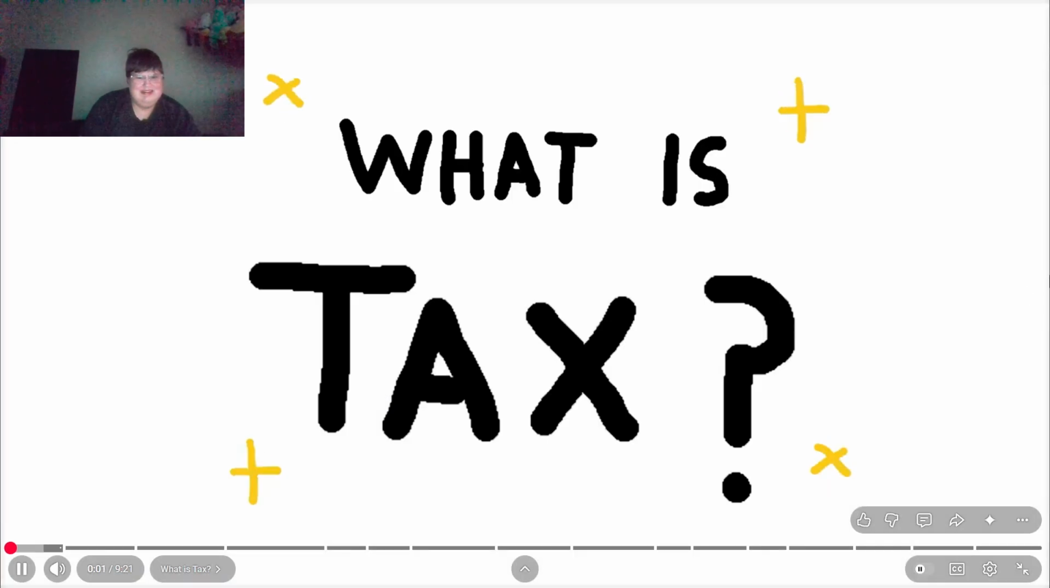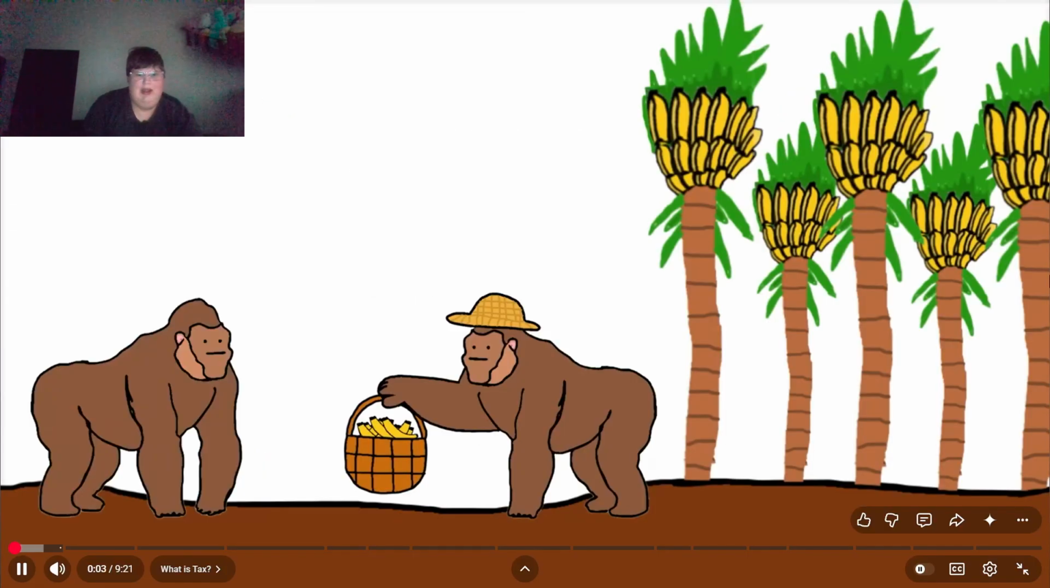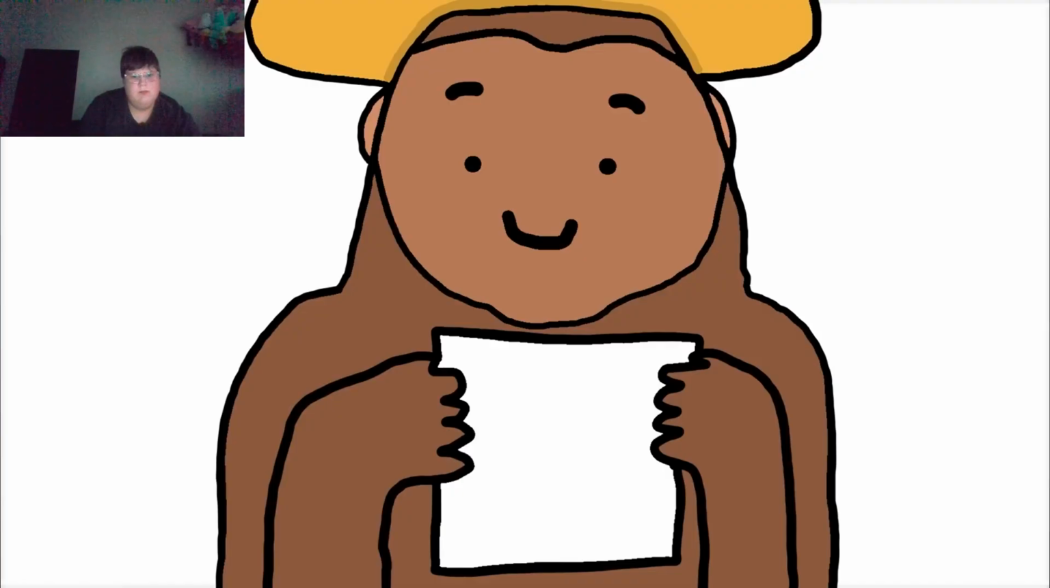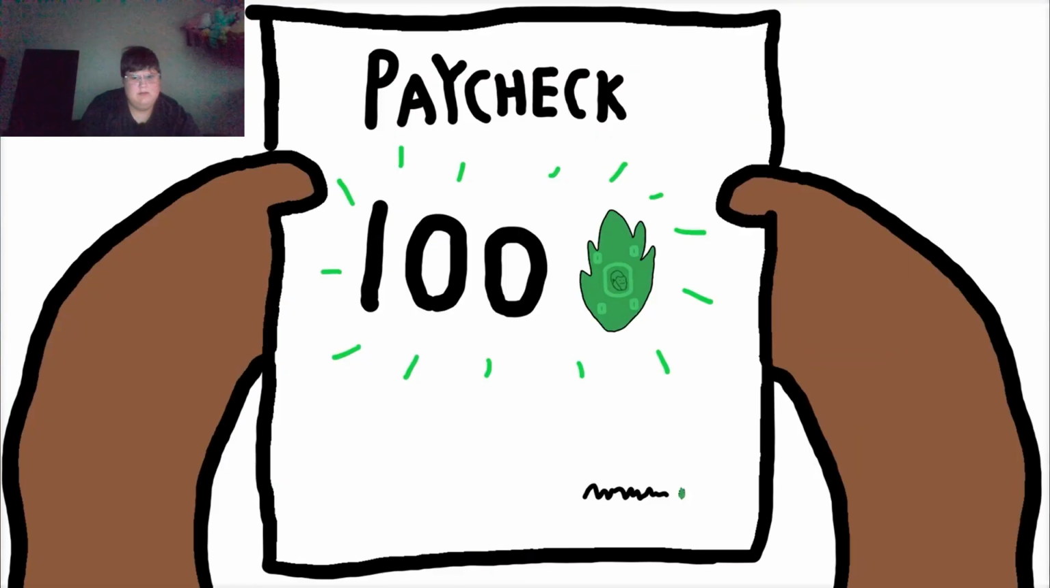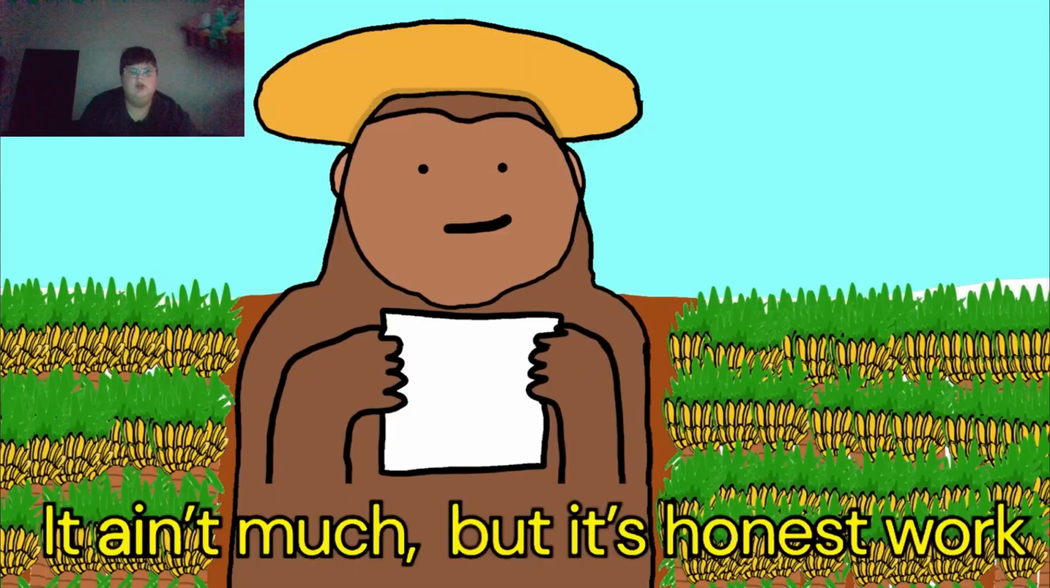What is tax? Monkey work at banana farm. Monkey is paid leaves for work. At the end of the week, Monkey earns 100 leaves. Monkey is happy. It ain't much.